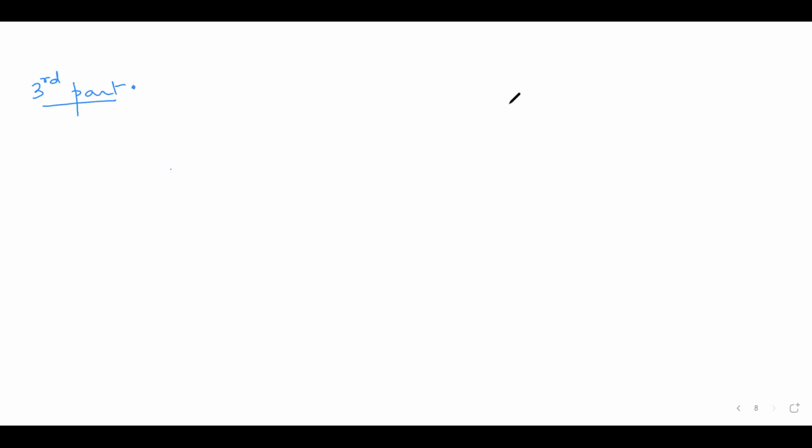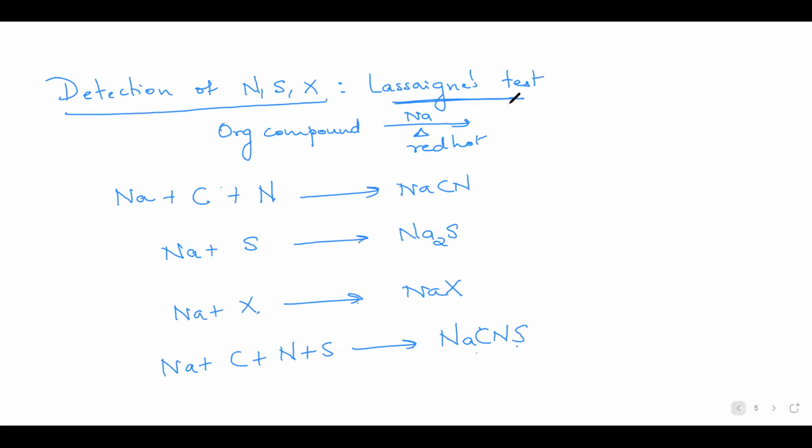Okay. Now I told you the filtrate is divided into 4 parts. First part is used for nitrogen. Second part is used for sulfur. What if both are present? I say, if both are present, then can I say I'll get the formation of sodium thiocyanide? Yes, ma'am. Okay.